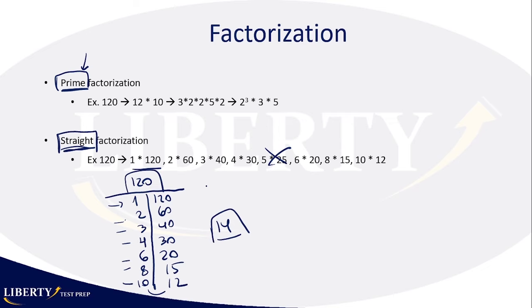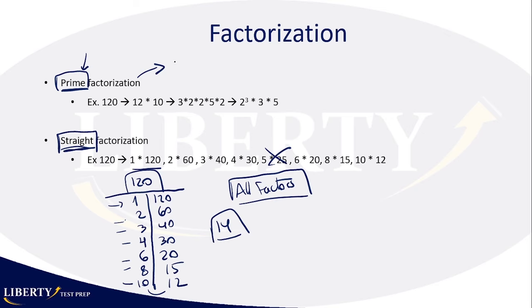With this, what are you getting? What you're getting is all the factors for 120, all the possible factors. Now, however, if you go with the prime factorization, what are you going to get if you do the prime factorization?